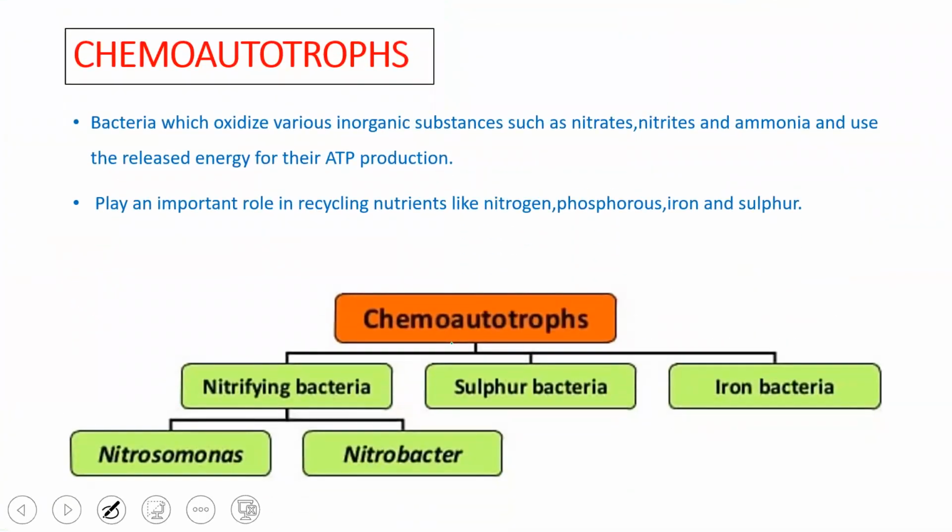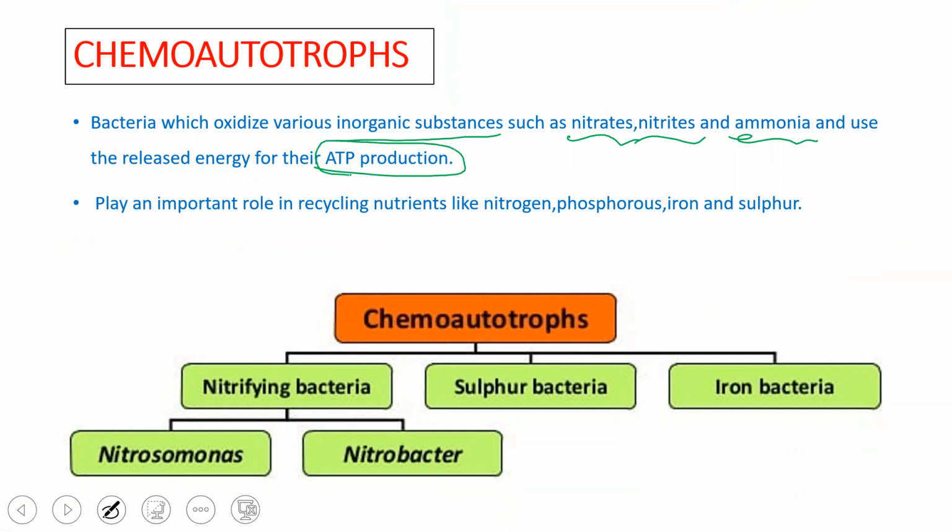Next, chemoautotrophs. Chemoautotrophs are the bacteria which oxidize various inorganic substances. The inorganic substances may include nitrates, nitrites, and ammonia, which are nothing but compounds of nitrogen, and use the released energy for their ATP production. ATP is the energy molecule which is essential for the functioning of these bacteria.